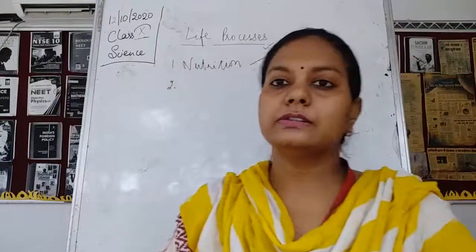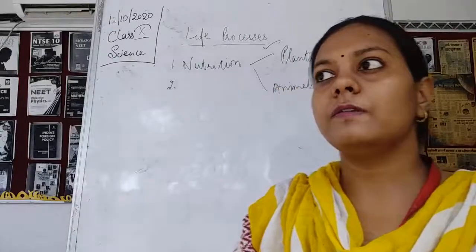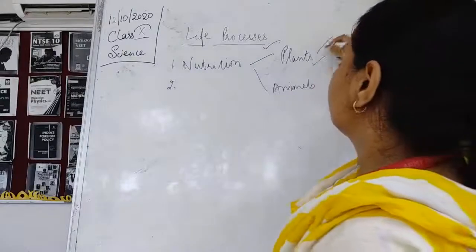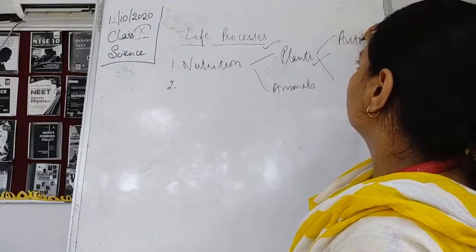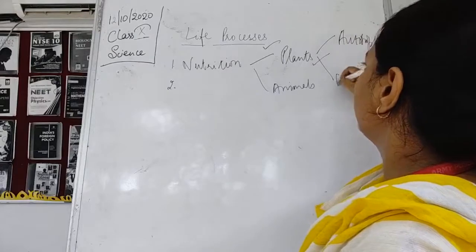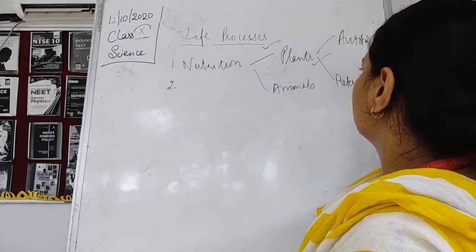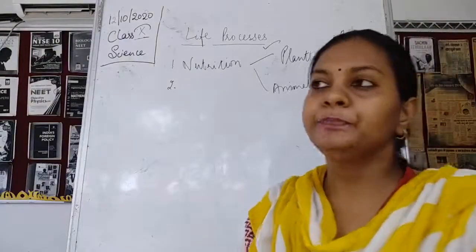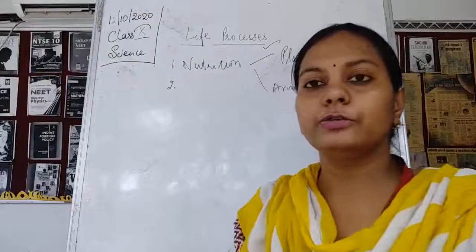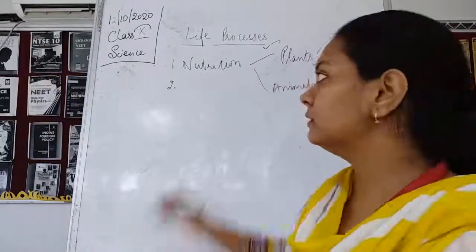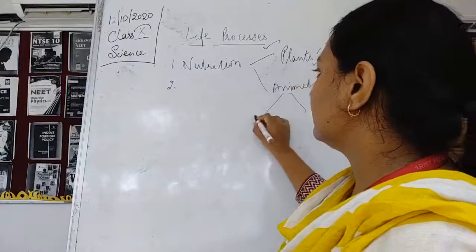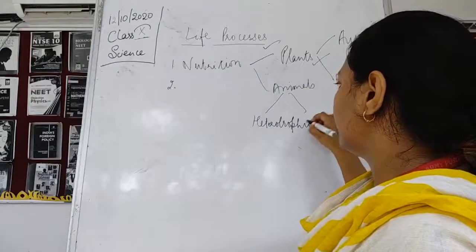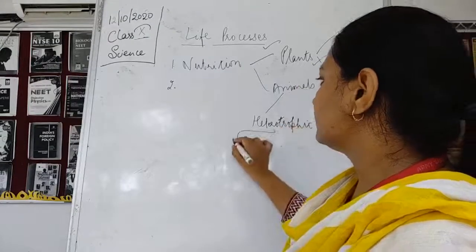Then after that we have discussed the autotrophic mode of nutrition and the heterotrophic mode of nutrition. Then we were discussing nutrition in the animals. Here also there is the heterotrophic mode of nutrition. In this we have studied about saprotrophs.